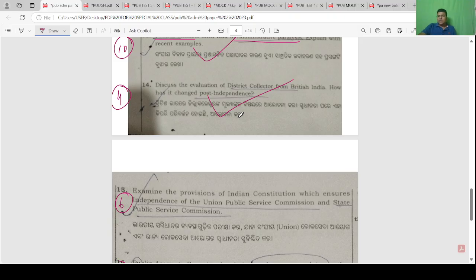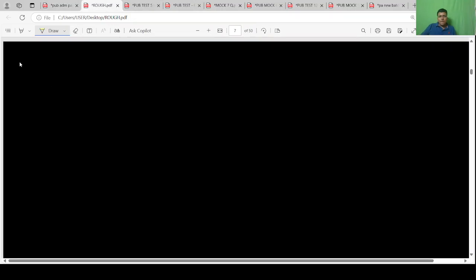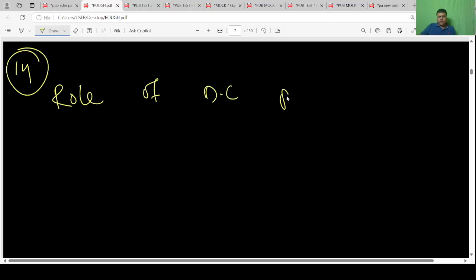So DC started in British India, and how his authority has reduced. Like, it had judicial function, now it has no judicial function. So two things here: role of DC post independence.